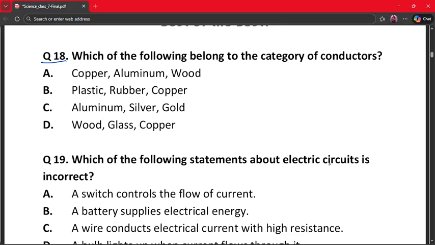The correct answer is aluminium, silver and gold, because metals conduct electricity and aluminium, silver and gold are all metals. Wood and plastic do not conduct electricity, so option C is the correct answer.